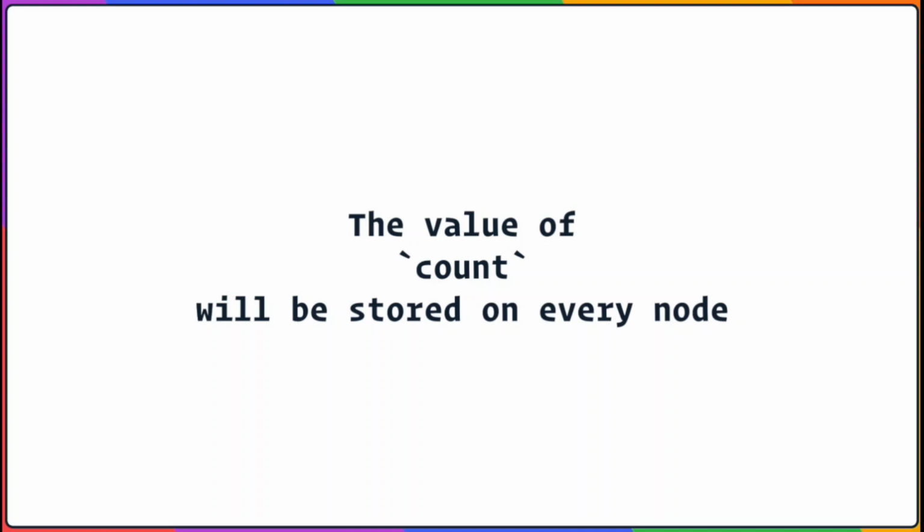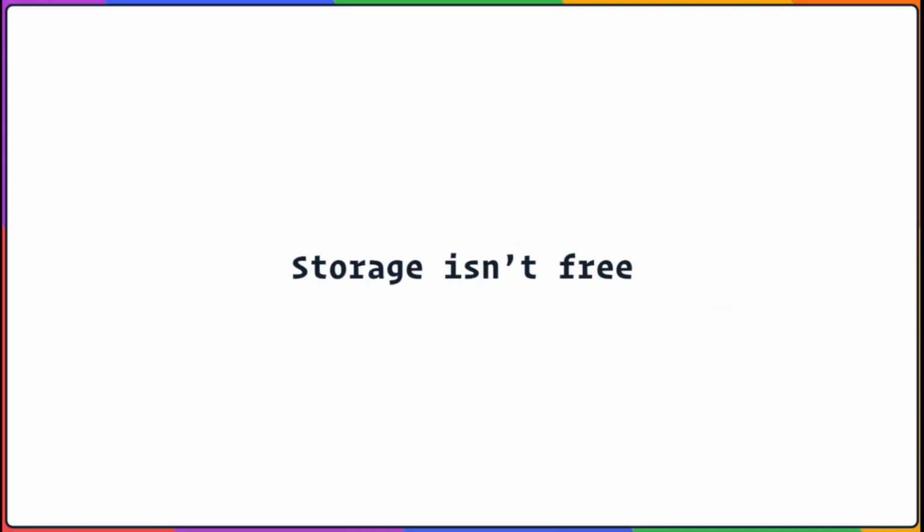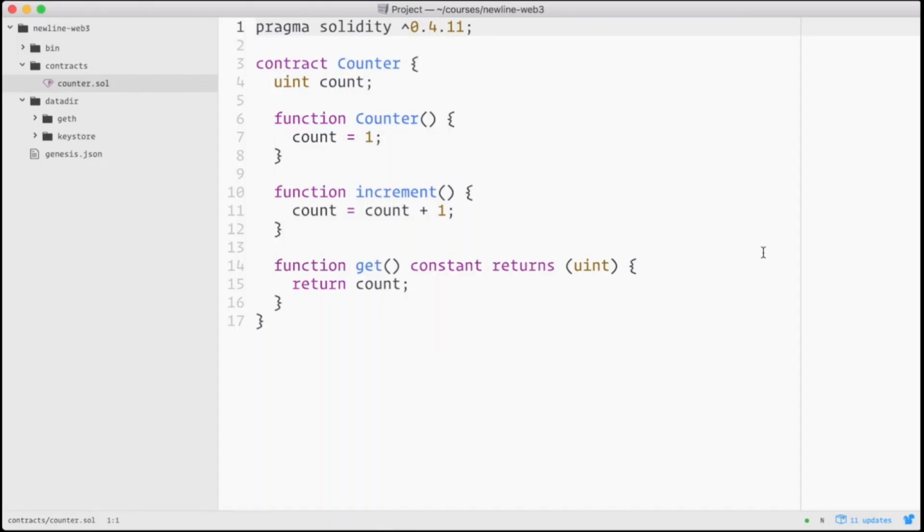This means that the value of count will be stored on every full node on the Ethereum network. This service is not provided for free. If you want a value to be stored permanently by thousands of nodes, you're going to have to pay for this. Understanding and calculating these costs is also something we'll talk about later. For now, know that this count variable is like an instance variable. We can read from it and write to it, as you see in the functions below.